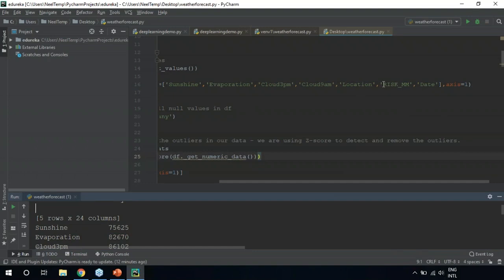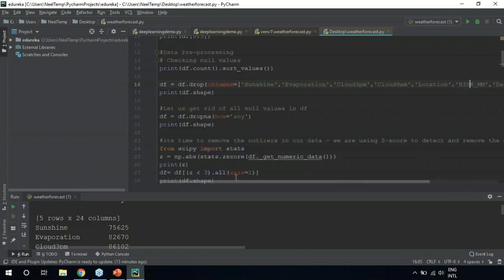Now, we'll also be removing this risk variable. Risk variable basically tells us the amount of rain that might occur the next day. Right now, this is a very informative variable and it might actually leak some information to our model. By using this variable, we'll easily be able to predict and there's no point of doing that. This variable will give us too much information. Right? So that's why we're going to remove this variable as well. It'll leak a lot of information.